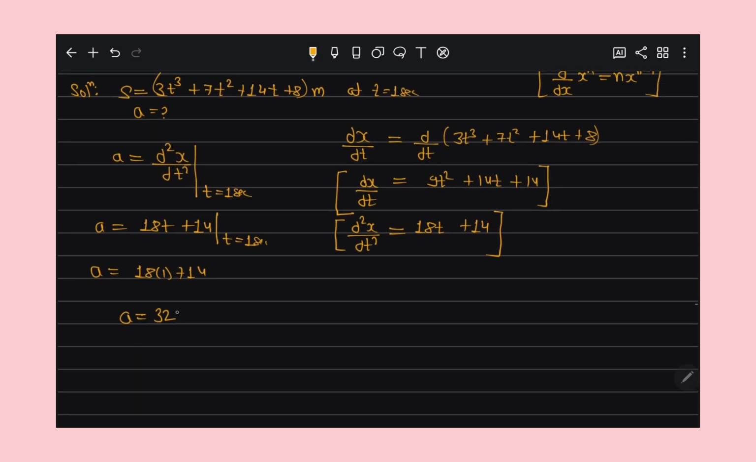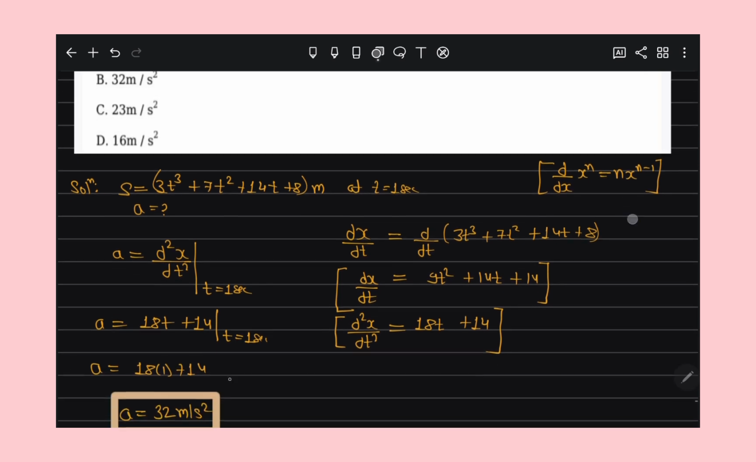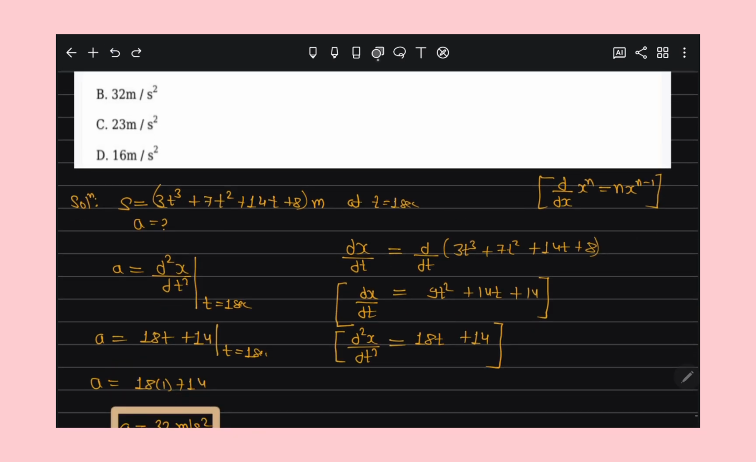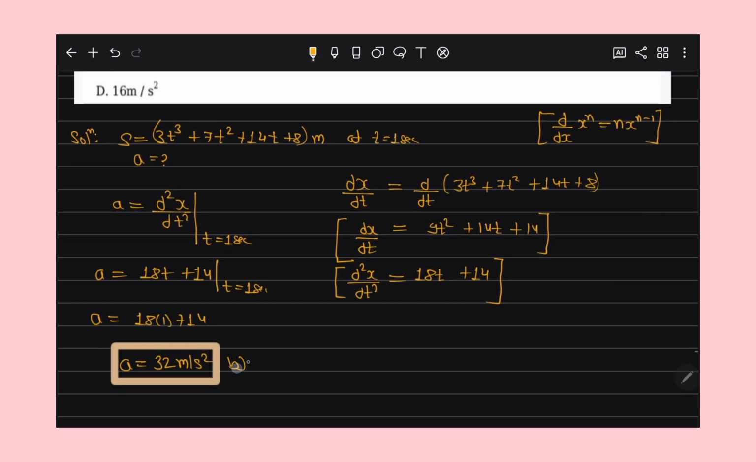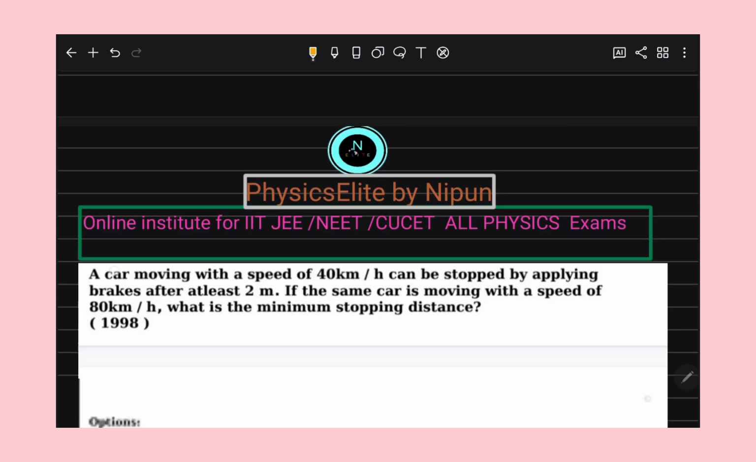Is the answer given in the options? Yes, option B is correct, 32 meter per second square. Understand now? Not any doubt left now? Option B is correct. Now I proceed to the next question.